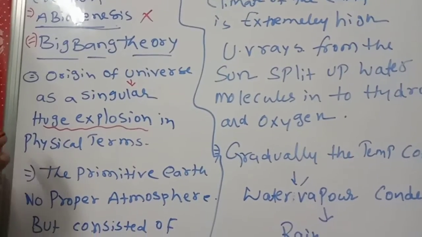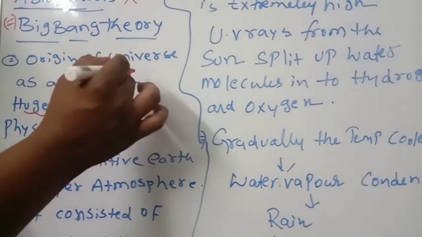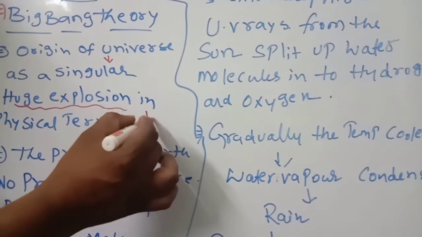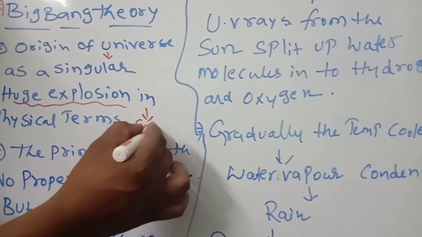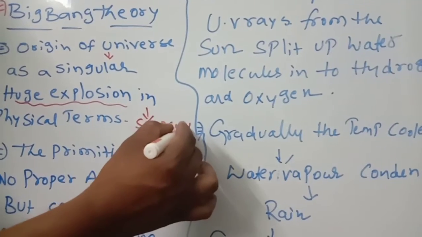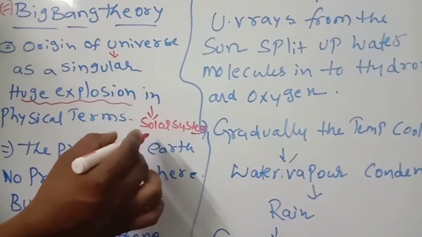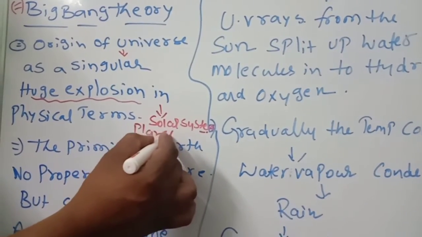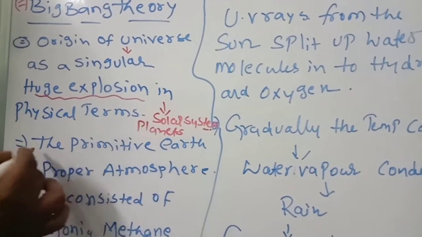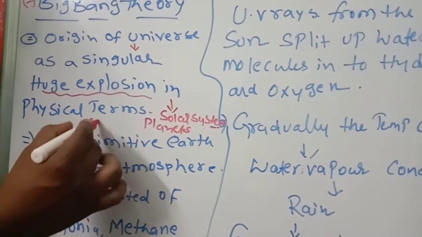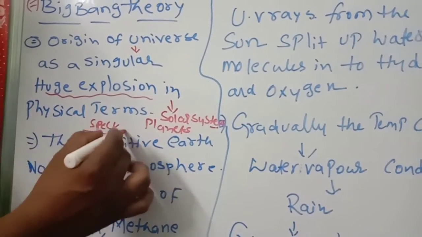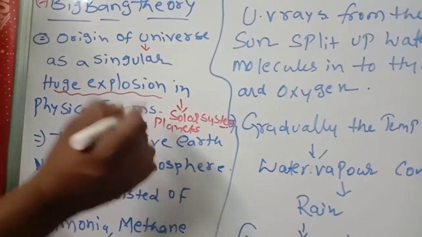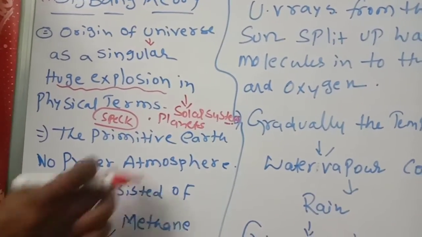Then the solar system formed, with different planets, and one speck, one small particle in the universe, is our earth.